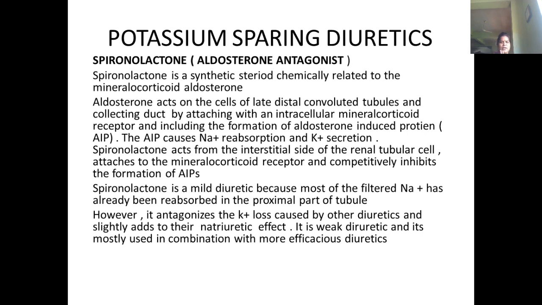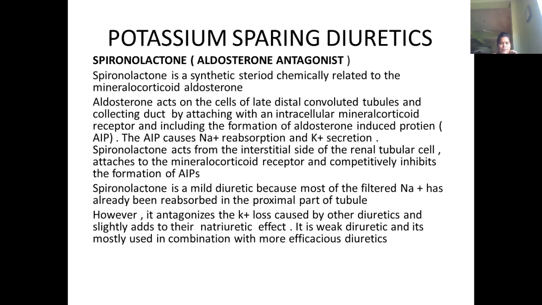So overall, normally aldosterone will act on the cells of the distal convoluted tubule and collecting duct. There will be intracellular mineralocorticoid receptors, just like the calcium receptors.